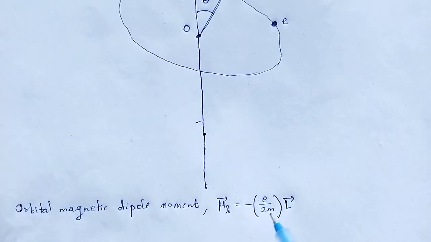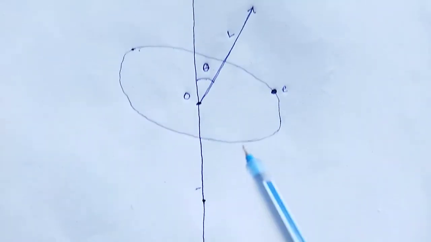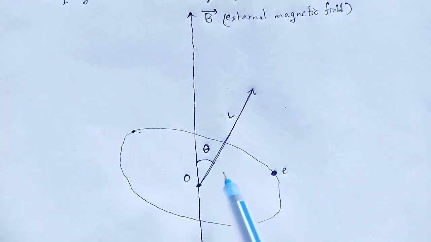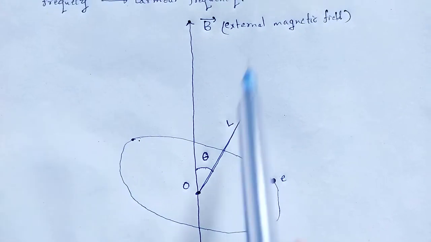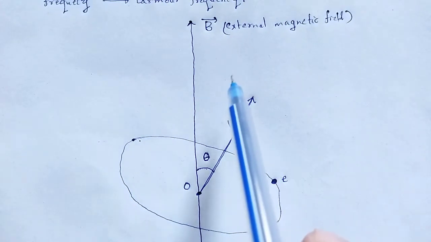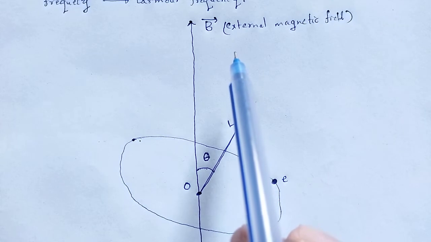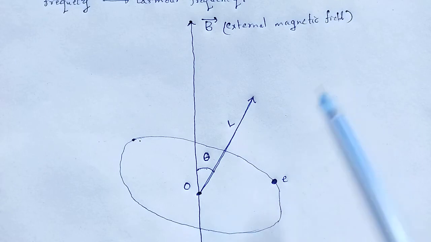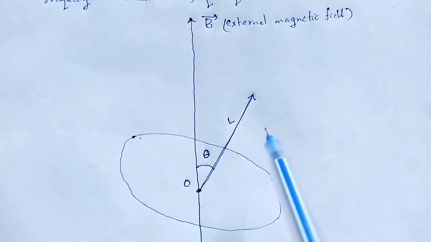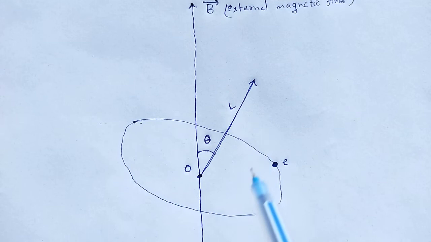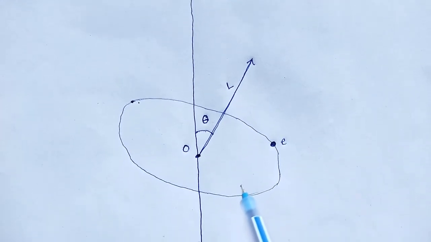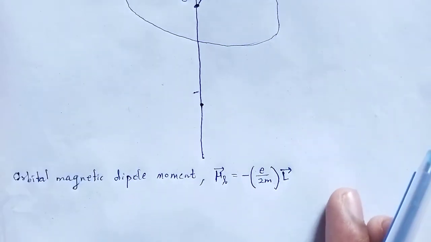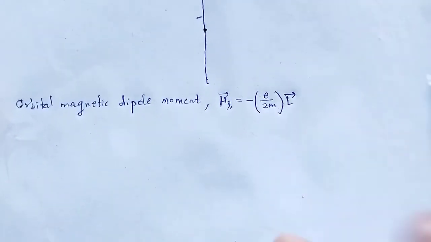When a magnetic dipole is placed in a uniform magnetic field, that is, the external magnetic field, it experiences a torque. The torque, the small l vector, is given by the vector product of the magnetic dipole moment and the magnetic flux density.